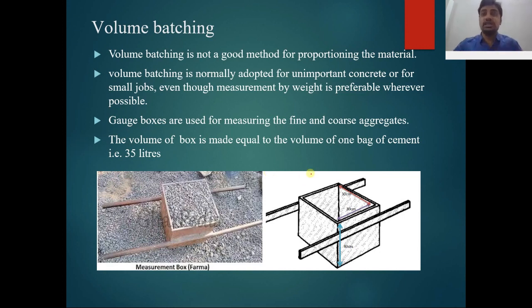The gauges you can see in the photos are also called formas at site. The gauges are used for measuring the fine and coarse aggregates, and the volume of the box should be equal to the volume of the cement mass. It means 35 liters. We have different types of gauge boxes available in our market, but we have to take the one with the big volume for the batching of the aggregate.